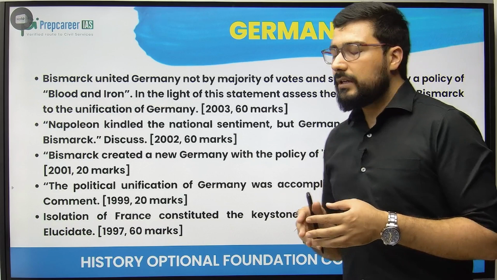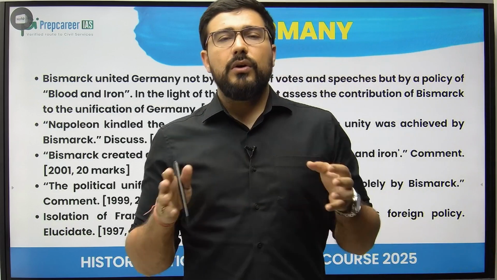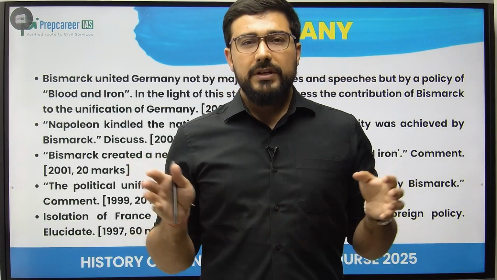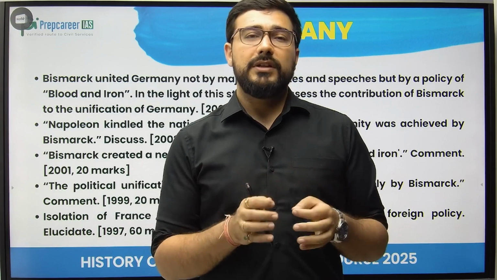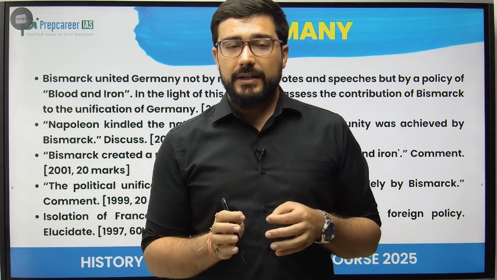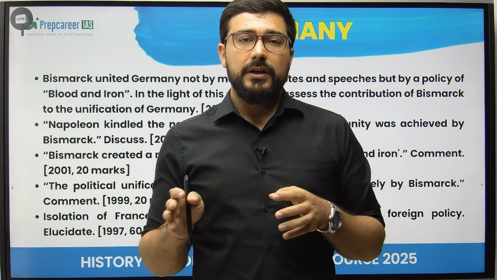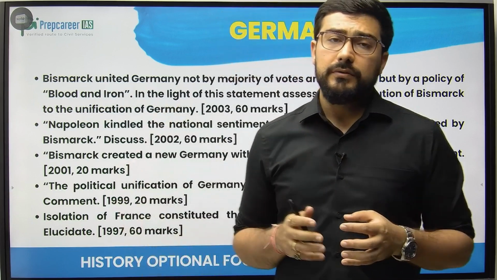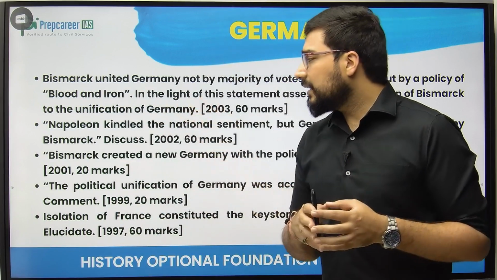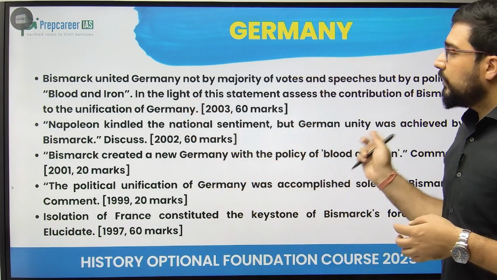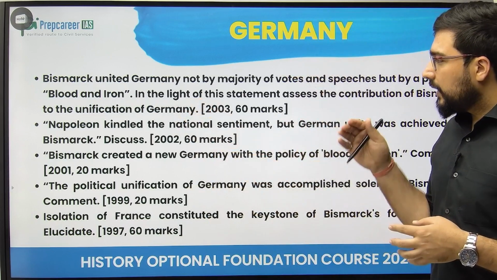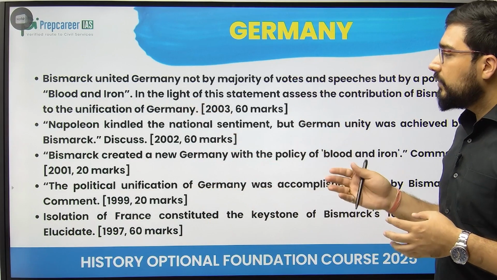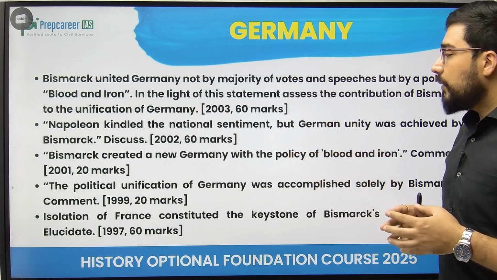Napoleon was able to redraw the map of Germany. He was able to merge more than 300 smaller German states into 39 states, along with Austria and Prussia. So this was a very big simplification of the map of Germany, and that's how he kindled the national sentiment. But German unity was achieved by Bismarck. Again, Bismarck created a new Germany with the policy of political unification. Germany was accomplished by Bismarck.